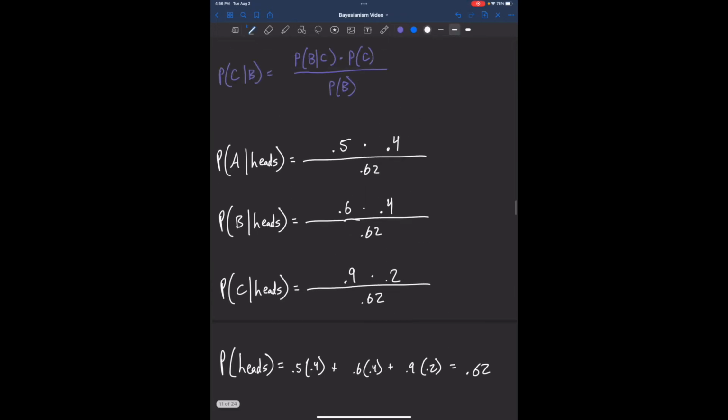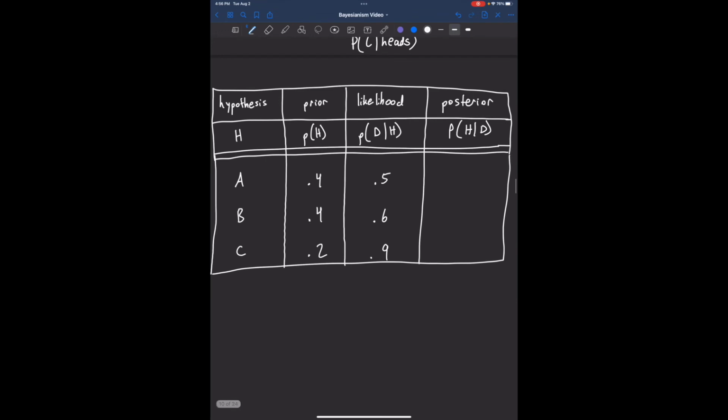Now we can calculate all of these and fill in our posterior probabilities. So we can use Bayes' rule to update all of our prior probabilities to posterior probabilities. One thing I want to emphasize is that, let's say we keep flipping the coin a lot of times, maybe 100 times. On the next flip, let's say I flip the coin again and I get tails. I could make a new table, and I could use the posterior probabilities that I got after the first flip as a new prior probability and calculate different posteriors given new data.